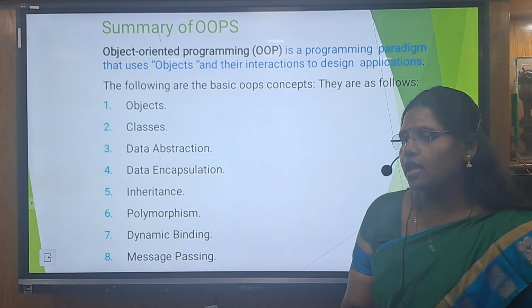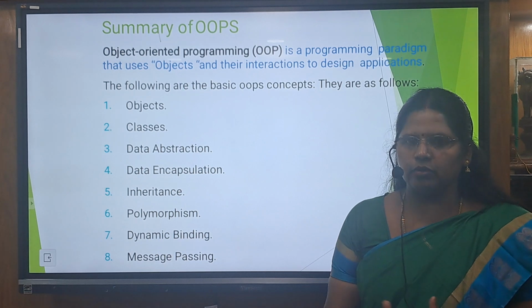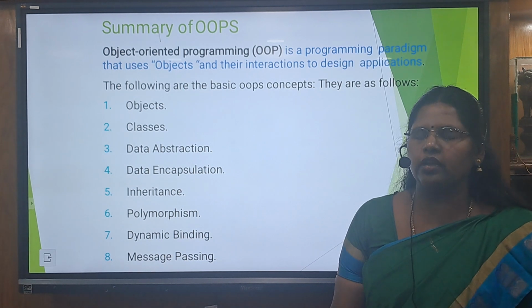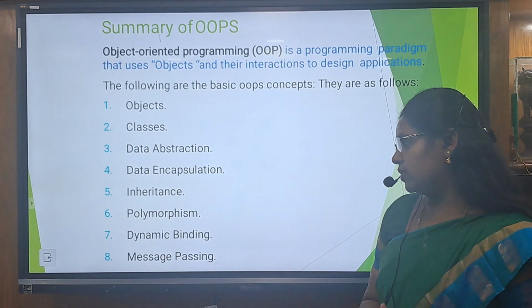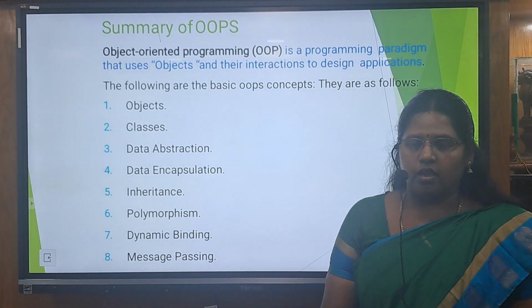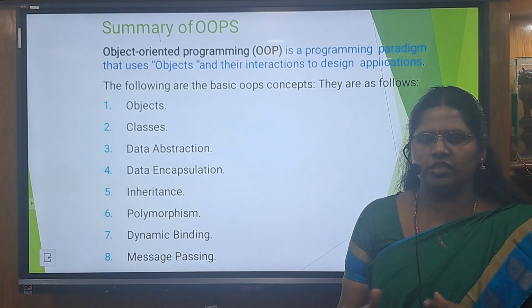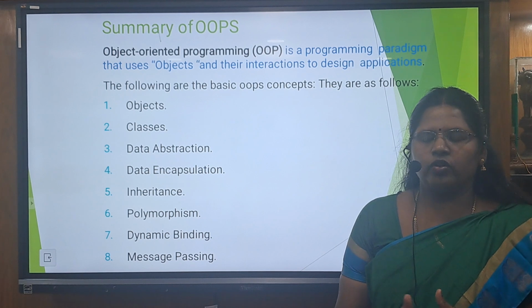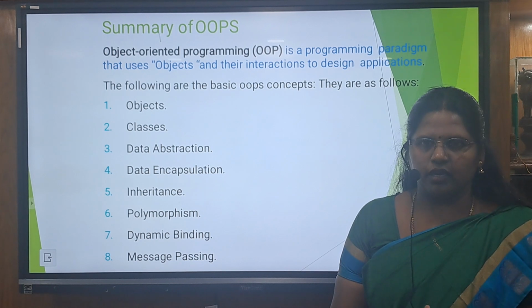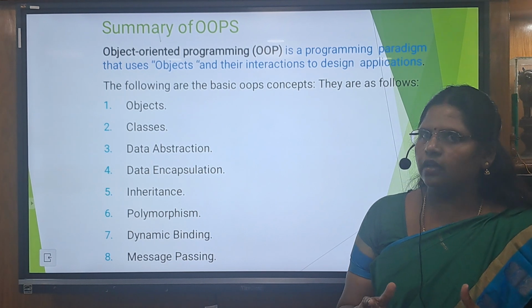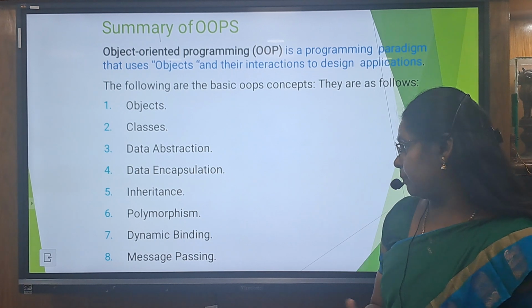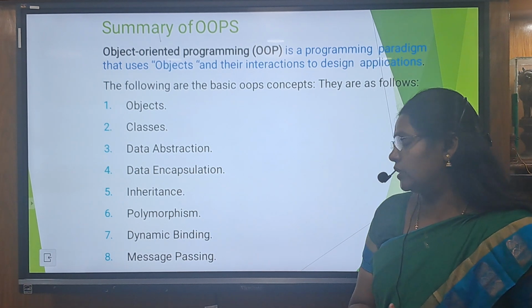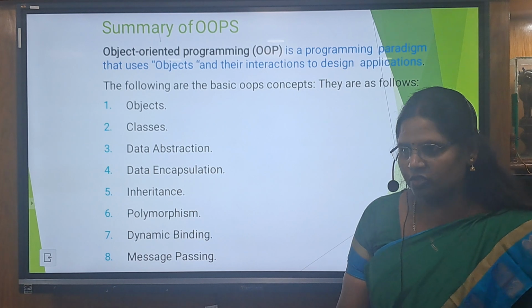And inheritance, that is one class can inherit the property of another class and it can use the variables and methods of the superclass. And polymorphism, that is same name but different meaning. If two methods have the same name, which one will be called at runtime can be decided based on the data types as well as the number of parameters that we pass to the methods. And dynamic binding is one of the very important topics in the OOPS concept.